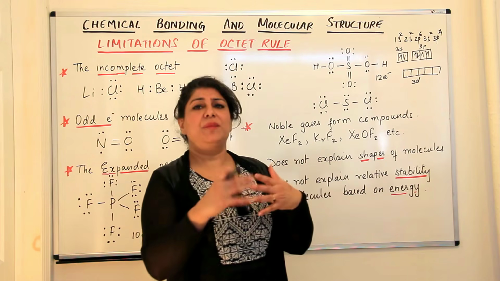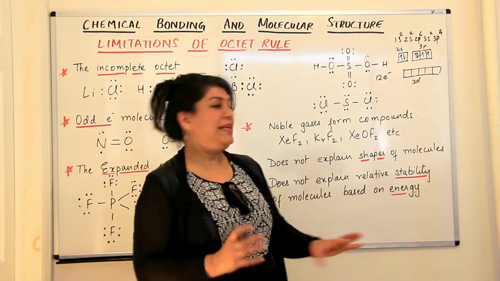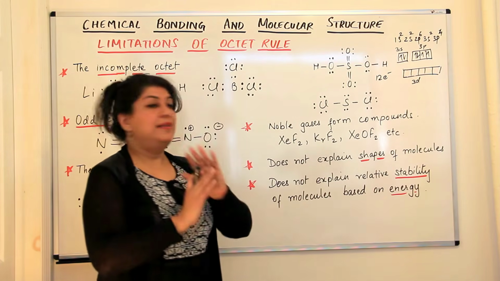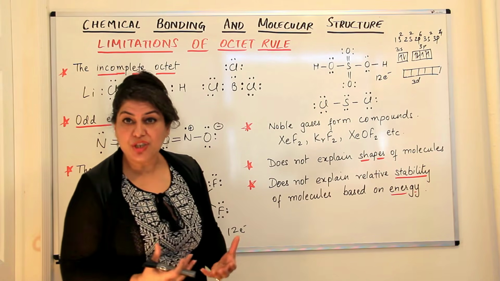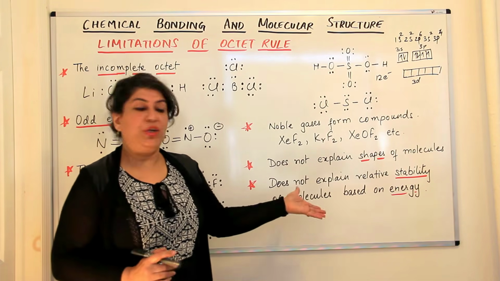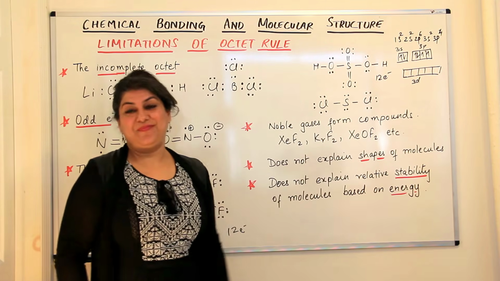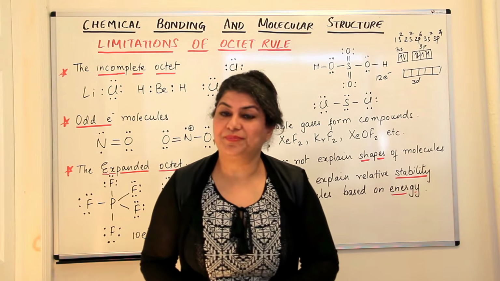And when you're attempting a question in the paper, you can definitely add these points saying that the octet rule does not explain the shapes of molecules, it does not take into consideration the energies of molecules, and hence cannot compare the stability of molecules based on their energy. So these were the limitations of the octet rule.